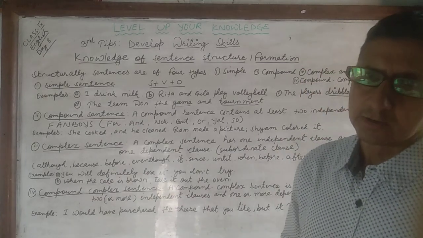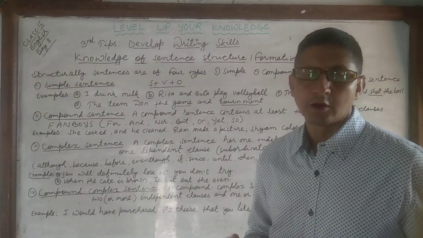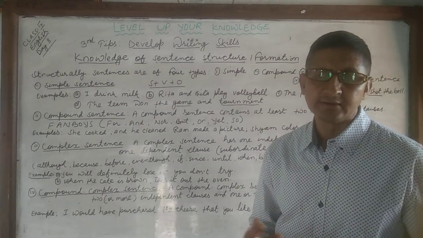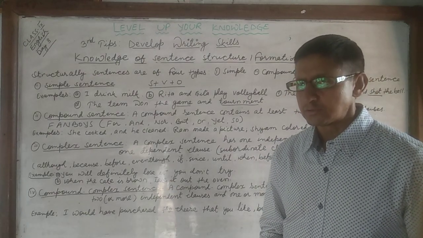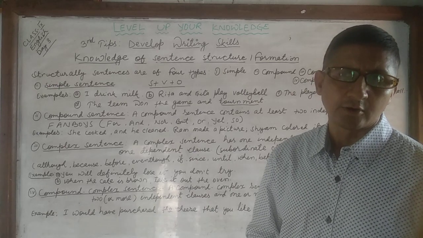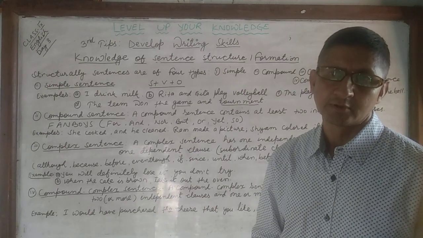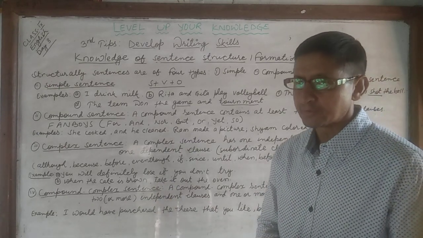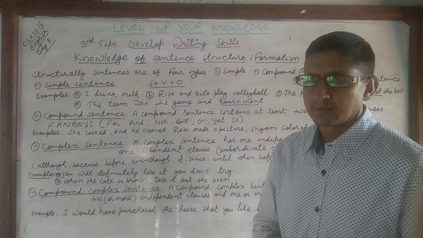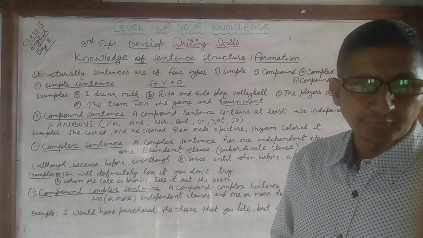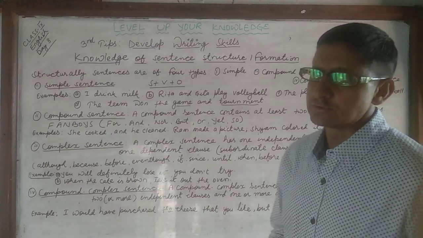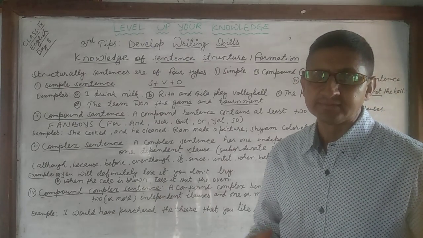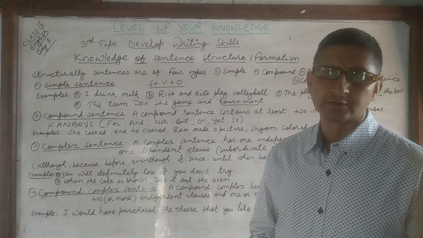What is a coordinating conjunction? A coordinating conjunction is a word that joins words, phrases, or clauses together. And there are 7 coordinating conjunctions.